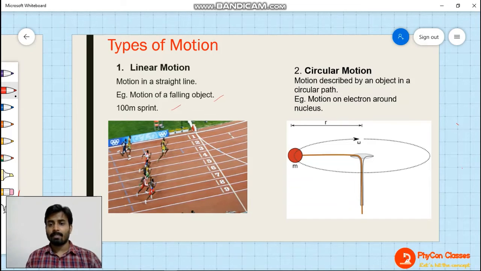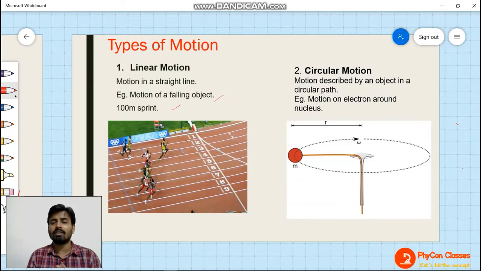Now coming to circular motion. So this one was one kind of motion. Linear motion means straight line motion, when the particle is moving in a straight path. Let's suppose you are riding a bike and the road is straight, then that motion will also be called straight line motion.